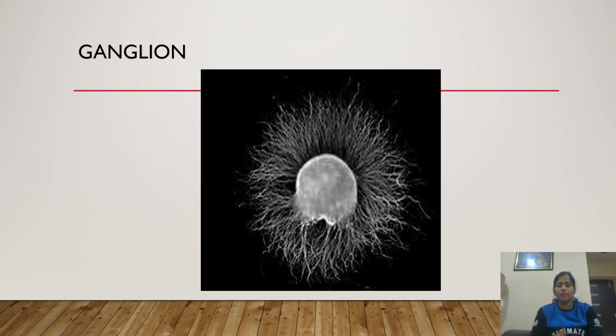Suppose we touch any hot surface, so the information flows through this ganglion. Ganglion acts as a relay center. The ganglion takes the information from one point and transfers it to another point. Information flows to this ganglion, and there it shows a certain type of stimulus. Then the stimulus is again transferred to the rest of the body, and slowly the movement, or the action, takes place.